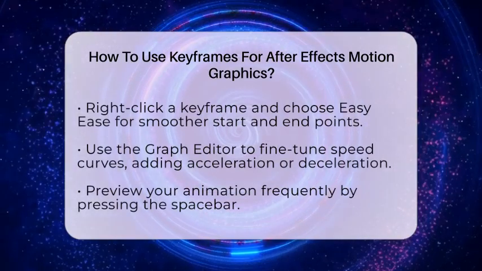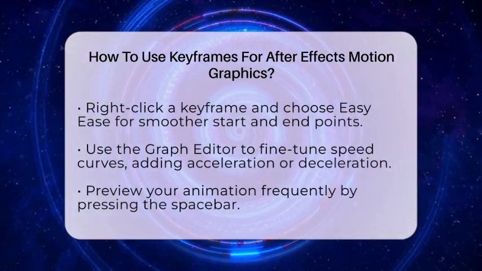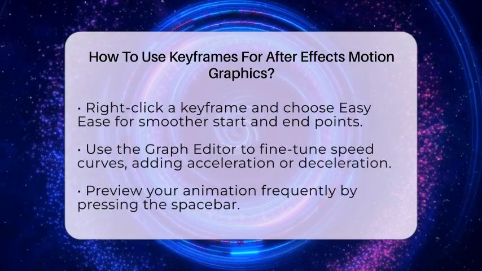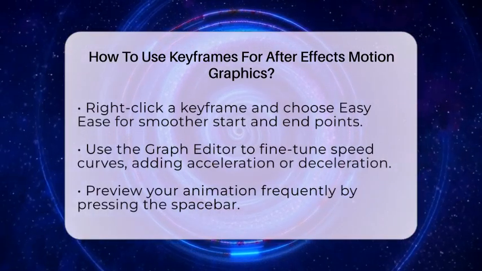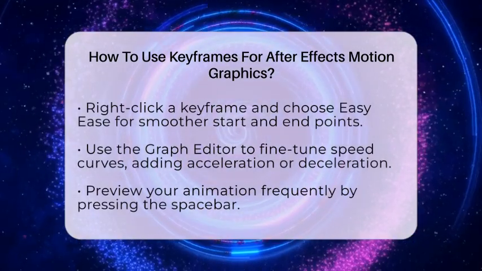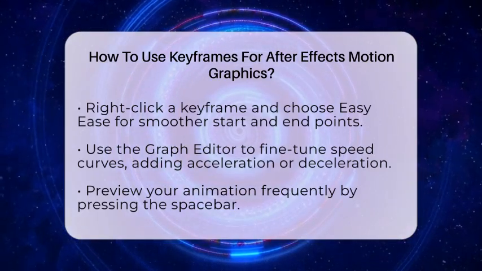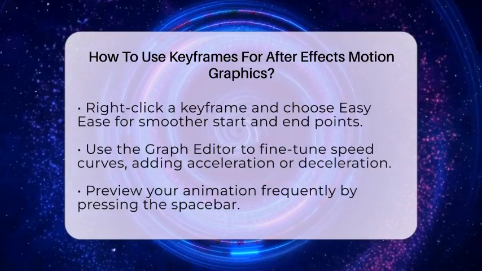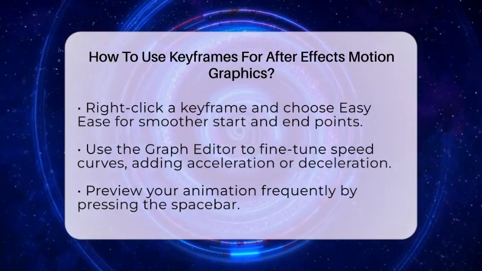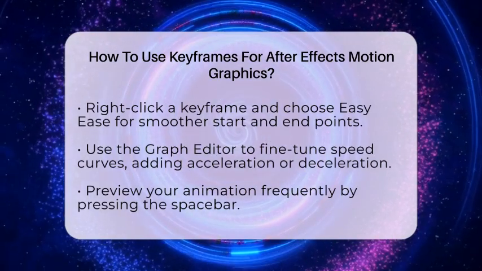To make the movement look more natural, right-click a keyframe and choose Easy Ease. This smooths the start and end of the motion, preventing abrupt changes. You can also use the graph editor to fine-tune the speed curves. This lets you create acceleration or deceleration effects, making your animation more polished.